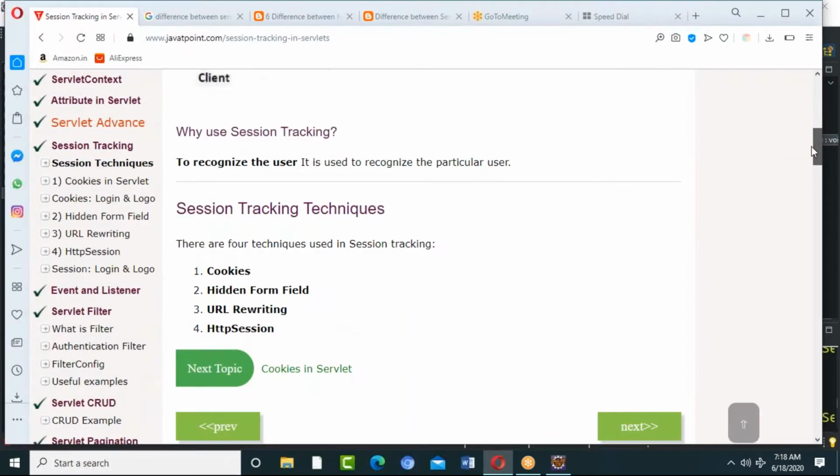Hidden form fields. That means a cookie is nothing but a page to page connection that we should not release. Suppose you're working on Gmail or something, the inbox is there.